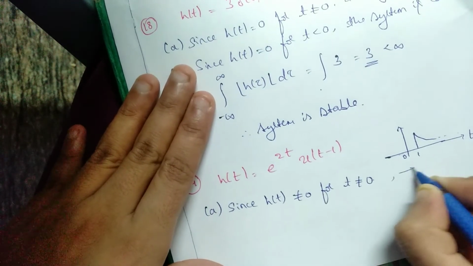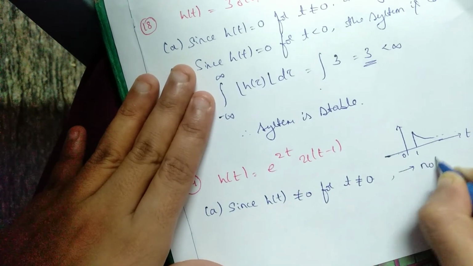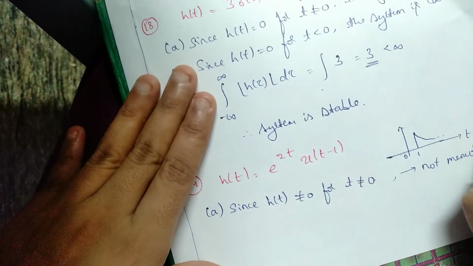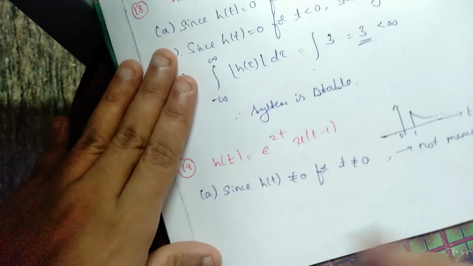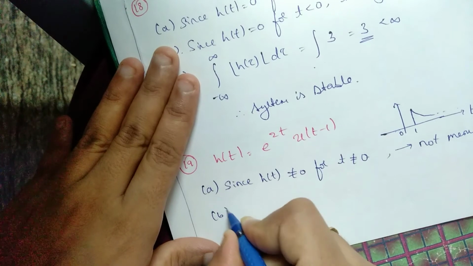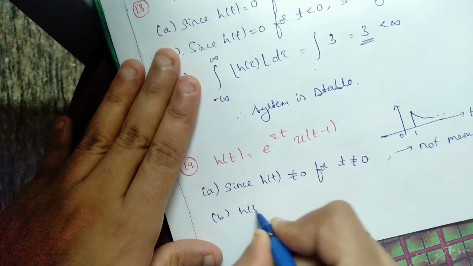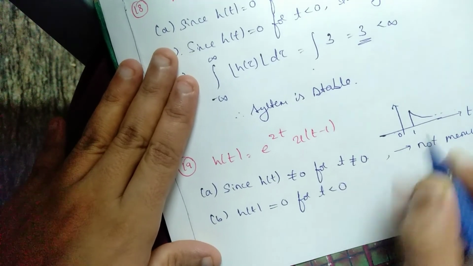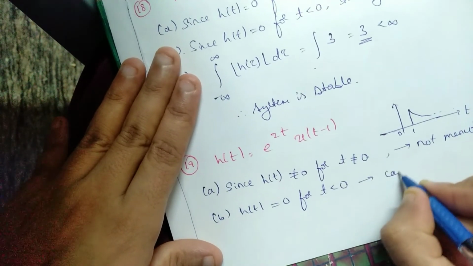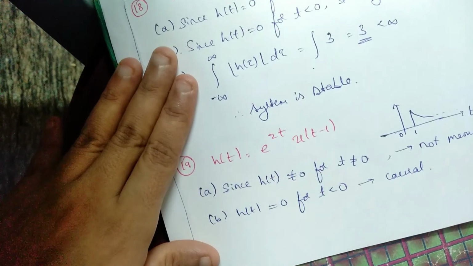We can say the system is not memoryless. Not memoryless means it needs to use the values of the past, so it has a memory. To check the causality, since h of t is equal to 0 for t less than 0, we don't have negative values, so we can say that the system is causal.